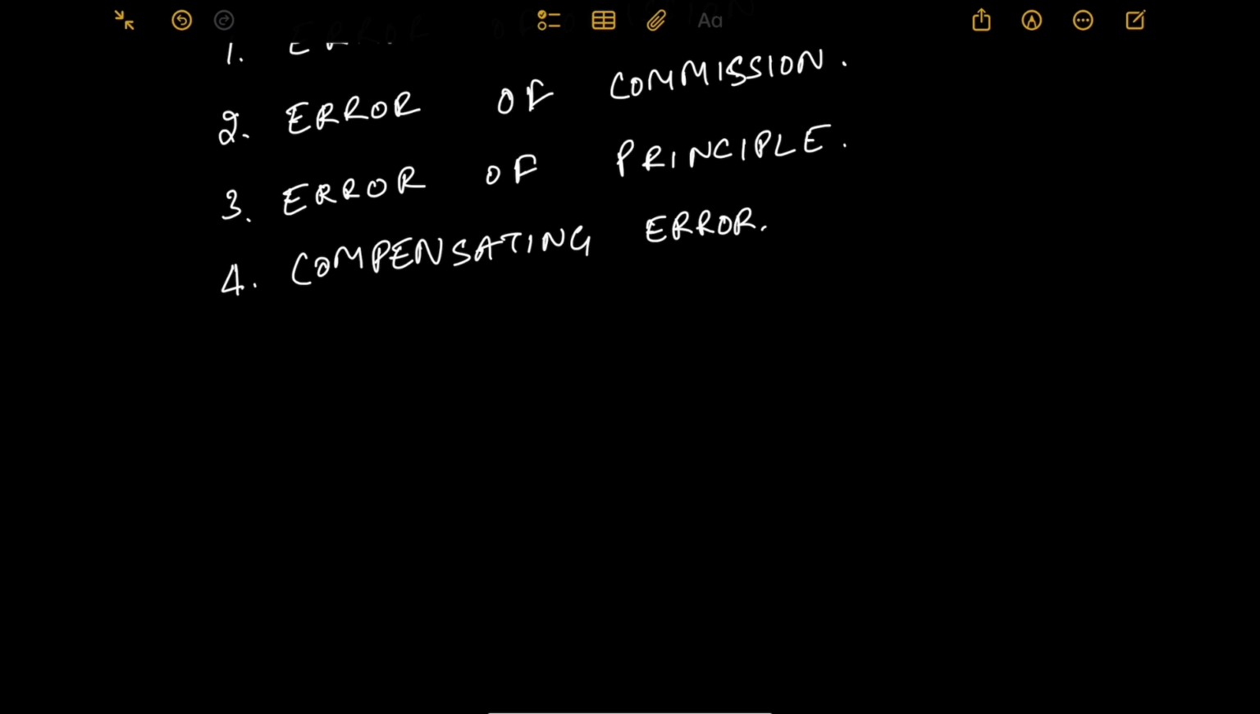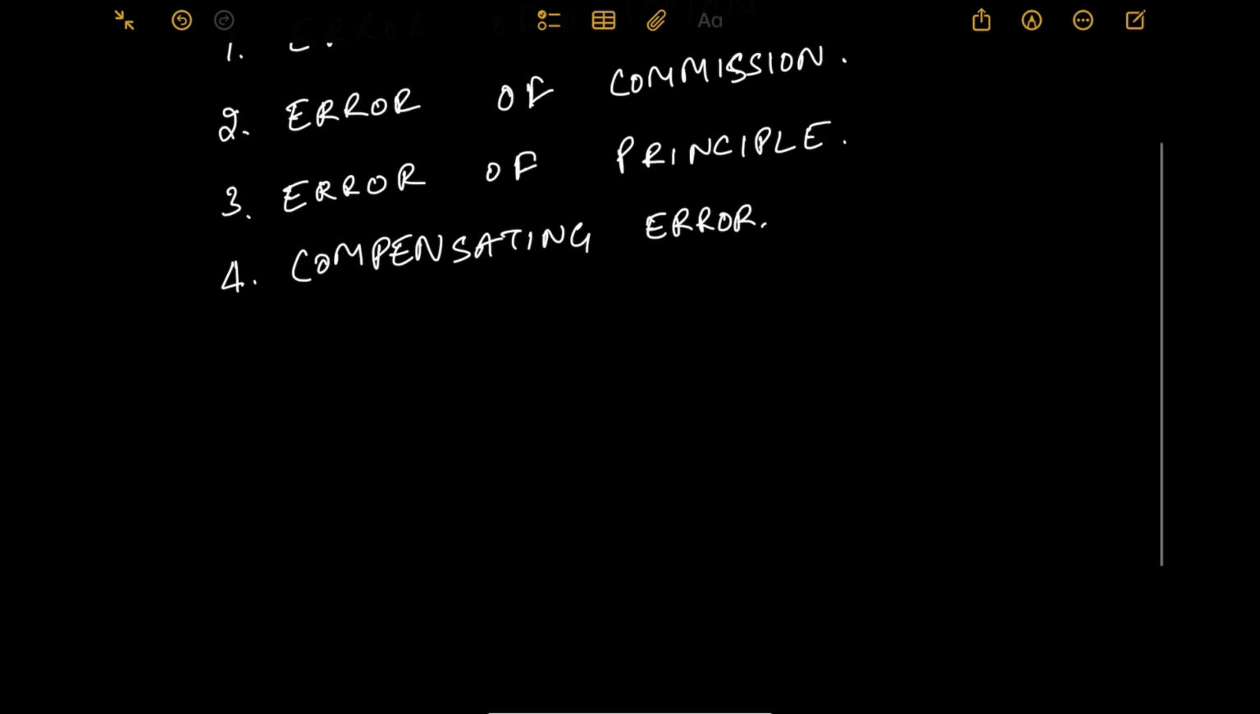What is the impact of compensating error? Trial balance still agrees, hiding the presence of errors. Now trial balance will show the figures which we have accounted. The trial balance does its job. Whatever the general ledger balances show on a specific date, it will just summarize those ledger balances and show them in the trial balance. It will not detect these compensating errors like overstated or understated amounts for a specific transaction. The trial balance will not show these errors, right? So I hope compensating error is clear.